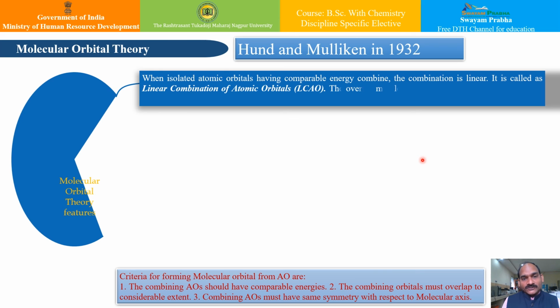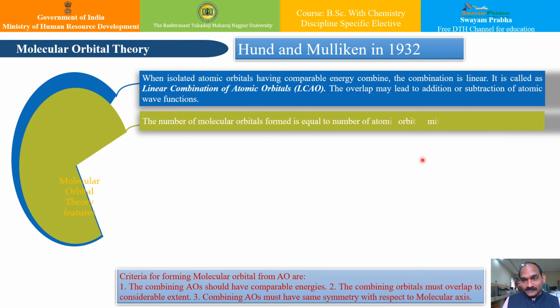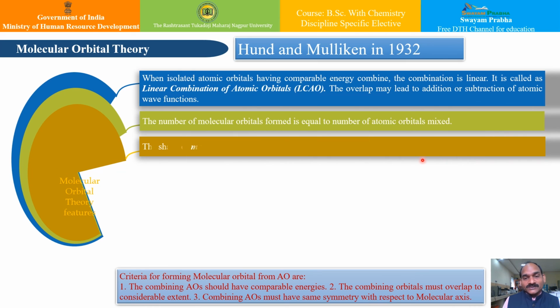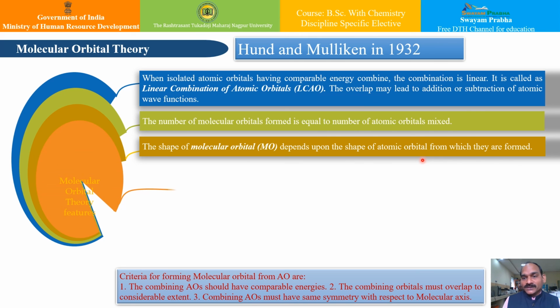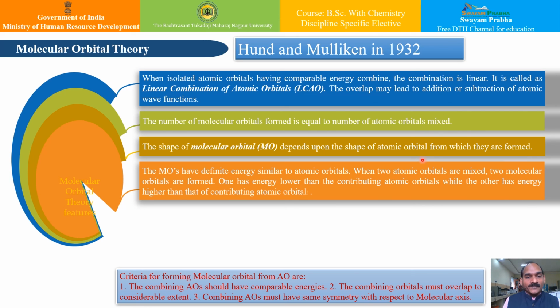When isolated atomic orbitals have comparable energy, they combine, and their combination is linear. It is called linear combination of atomic orbitals, that is LCAO. The overlap may lead to the addition or subtraction of the wave functions. This we have seen during this lecture.